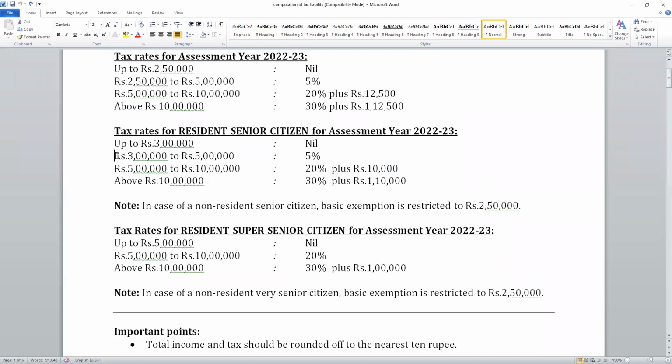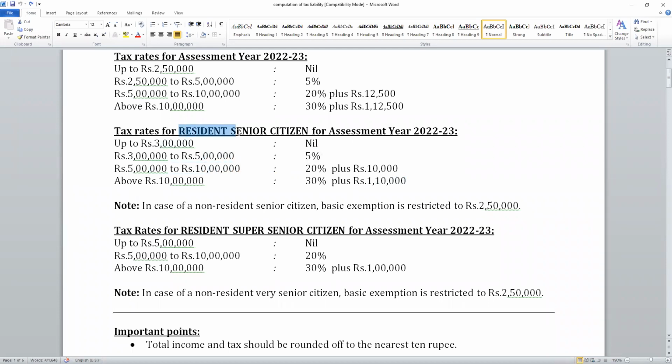The 50,000 exemption in this category, 50,000 at 5%. What is 50,000 into 5%? 2,500. A senior citizen will pay 2,500 rupees less compared to the general category. If it is 12,500, you can see 2,500 less. If it is 1,12,500, you can say 2,500 less. So for 3 lakhs nil, for 5 lakhs it is 10,000. For 10 lakhs it is 1,10,000.